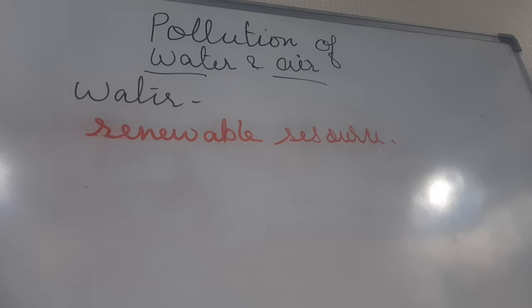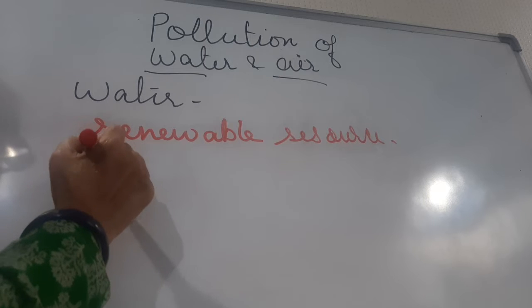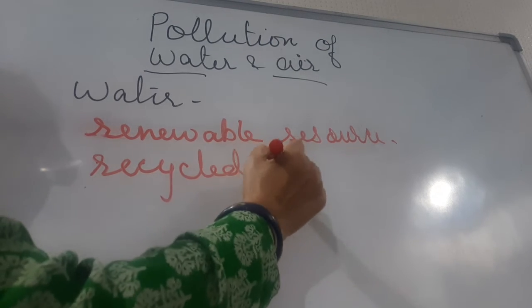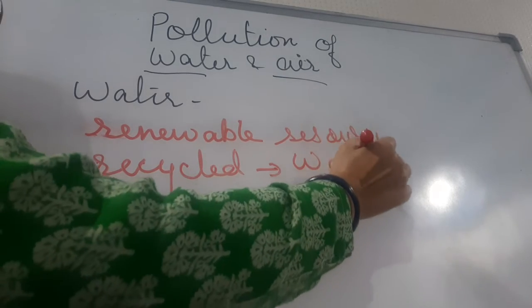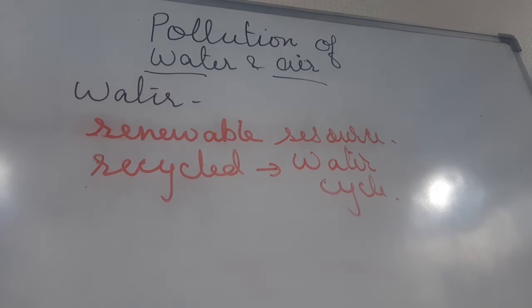So children, this is because water is recycled naturally in the environment. We say that water can be recycled in the environment. By which process? This process is called the water cycle. Water goes up, comes down, back to the earth again. So this is known as the water cycle.